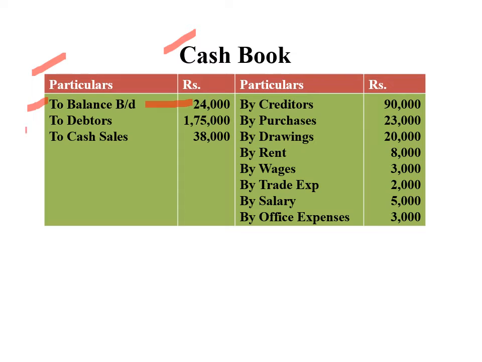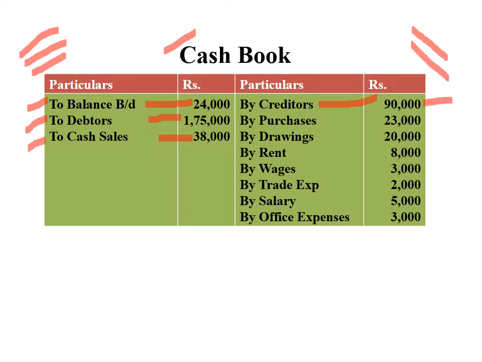Then receipt from debtors, to debtors 1,75,000. Then in the bracket they have mentioned cash sales, so to sales 38,000. Then credit side, payment to creditors 90,000. Always remember, debit side of cash book is cash inflow, credit side of cash book is cash outflow. Debit side cash received, credit side cash paid. So payment to creditors 90,000 rupees.